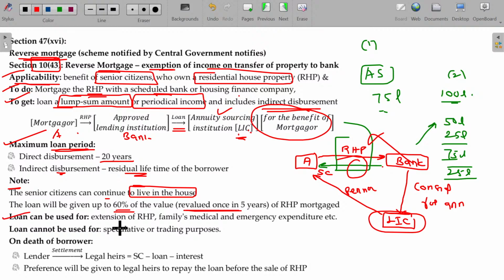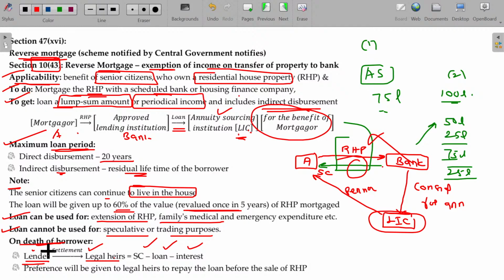Loan can be used for what? Extension of the residential house property, family medical and emergency expenditure, etc. And the loan cannot be used for speculative or trading purposes. On death of the borrower, the lender proceeds with settlement to the legal heirs. The legal heirs receive the sale consideration minus loan and interest. This will be paid by the lender, the banker, to the legal heirs.